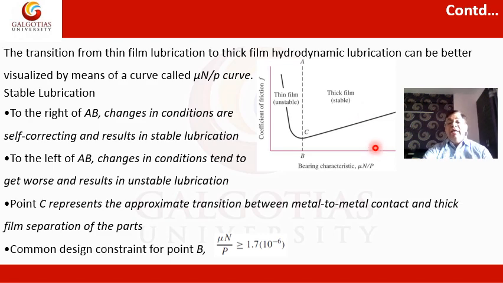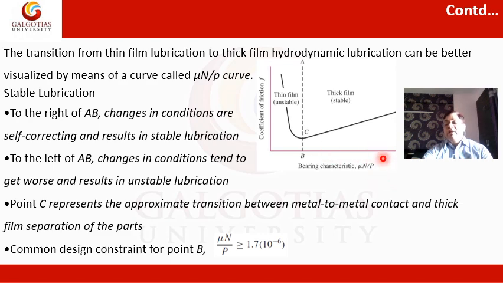So to design a sliding contact bearing, C is the design point. Point C represents the approximate transition between metal to metal contact and thick film separation of the parts. So the bearing characteristic number should be this and the coefficient of friction value should be this.